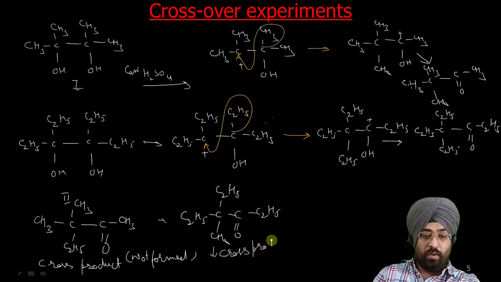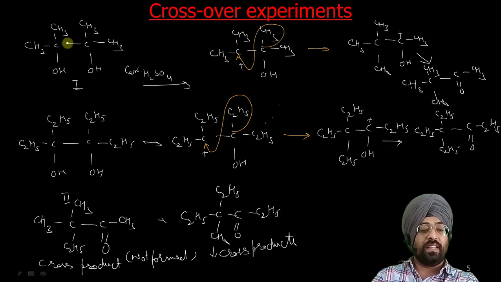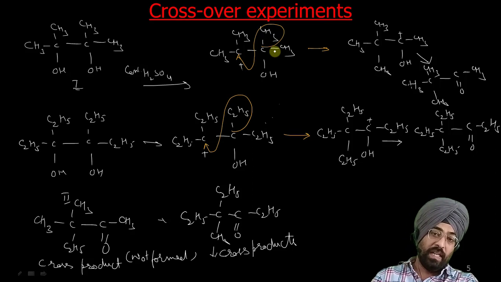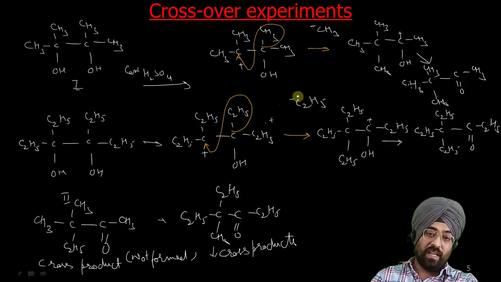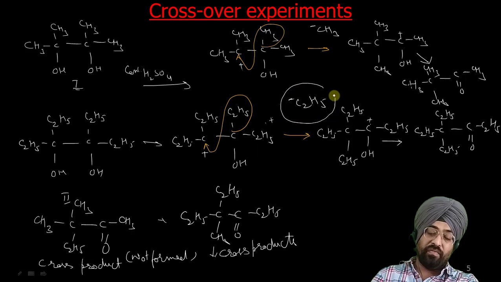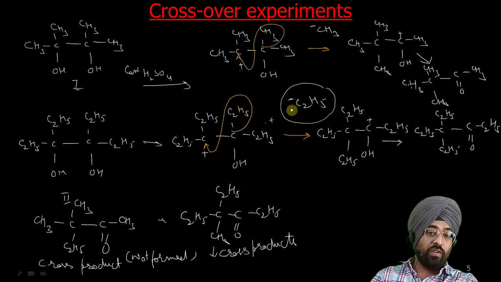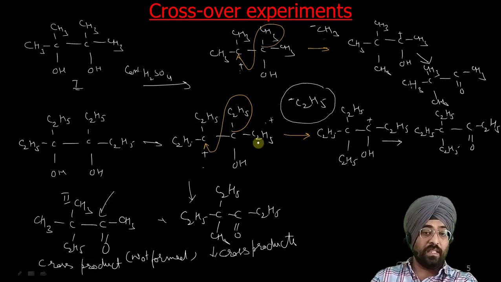Now let us assume that this reaction takes place such that first these bonds get completely cleaved. If this bond gets completely cleaved, what we will get? CH3 negative here. If this is completely broken, we will get C2H5 negative here. Now this C2H5 negative is free in the solution, so it can attack even here. There is no reason that it will attack only here, so it can attack here, and this can attack here. If this happens, this will lead to these cross products, but these cross products are not formed in this reaction.